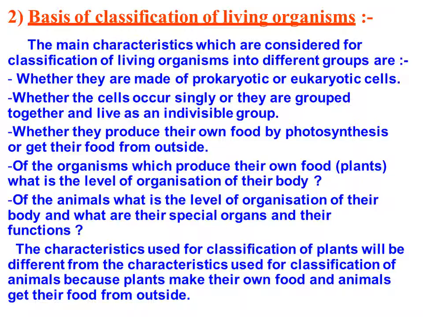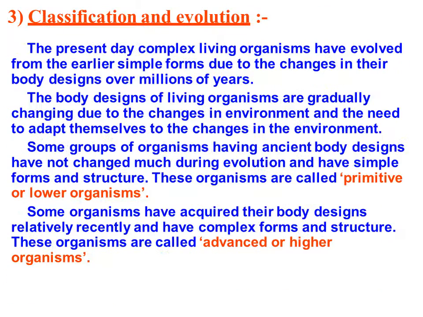Okay, because as we know, plants can produce their own food by some process, whereas animals, they don't produce their own food. They depend on plants for food. Then we have how, according to evolution, the classification has been done.